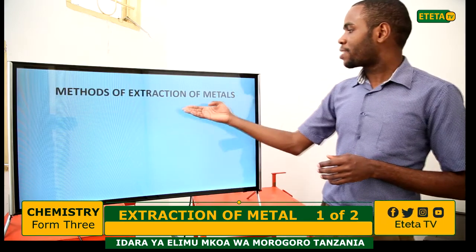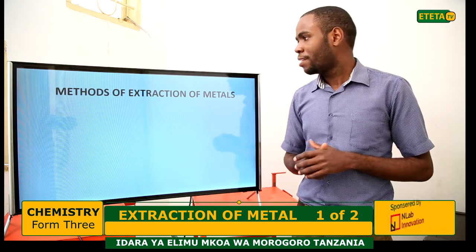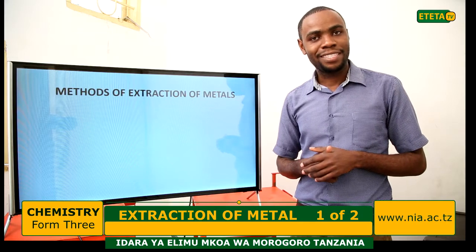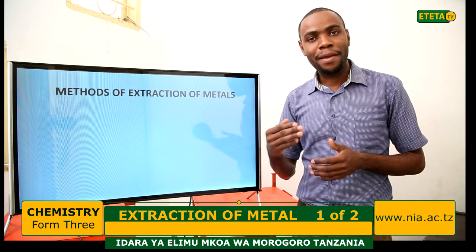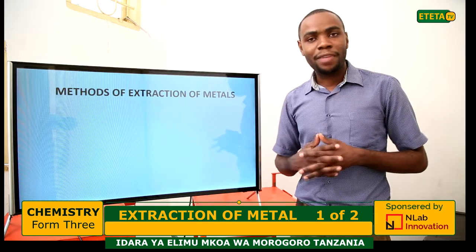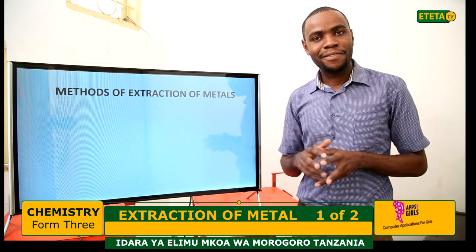Now, methods of extraction of metal. How many methods are used to extract metals from their ores, students? Very good.